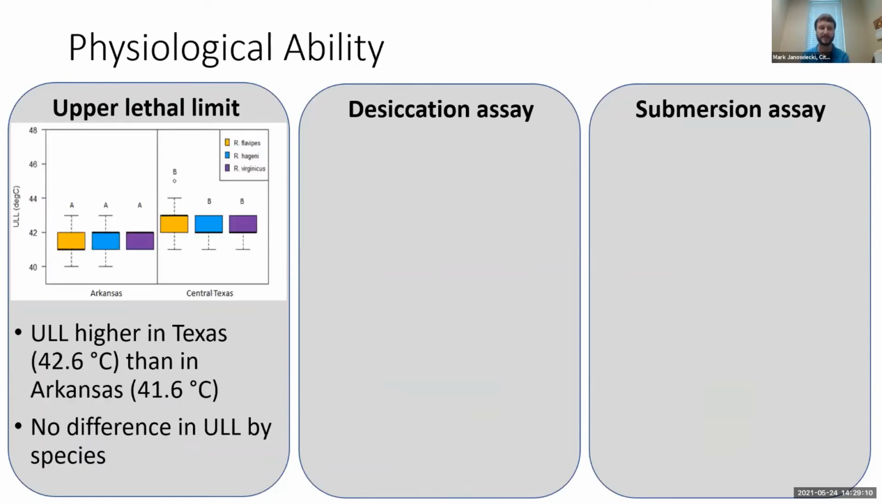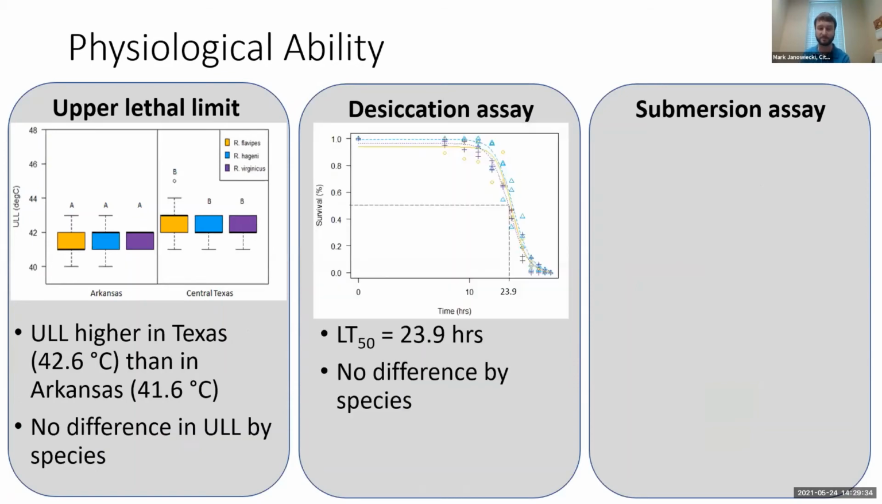So to look at these differences, for the upper lethal limit, we have here our field site in Central Texas, but we also added a field site up in Arkansas to compare these 3 species. And while the upper lethal limit is different between Arkansas and Central Texas, the Central Texas ones were able to withstand more heat. There was no difference among the 3 different species within a site. So these species have the same tolerance when exposed to the same conditions.